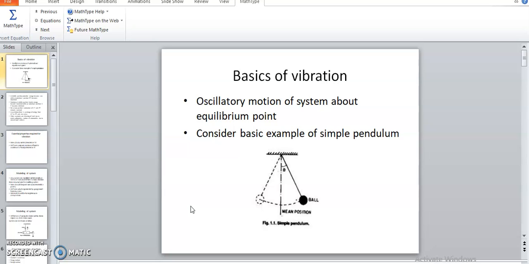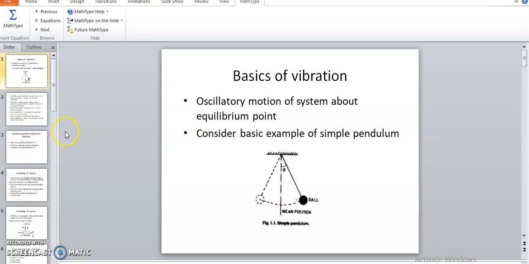A simple example we can consider is a simple pendulum, which oscillates about its equilibrium position towards the left and towards the right by excitation of an external force. Suppose the pendulum is in equilibrium position, vertical at the center, and you displace it towards left or right and then release it. Then the pendulum oscillates about its mean position, and that motion we call a vibration: an oscillatory motion about an equilibrium point.